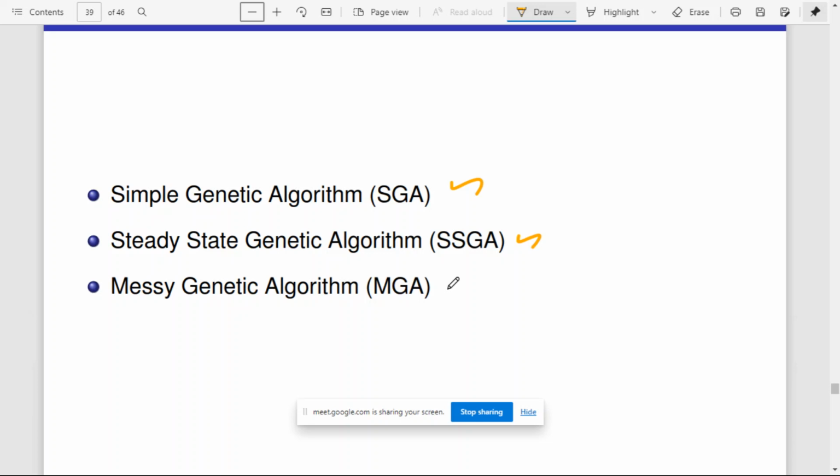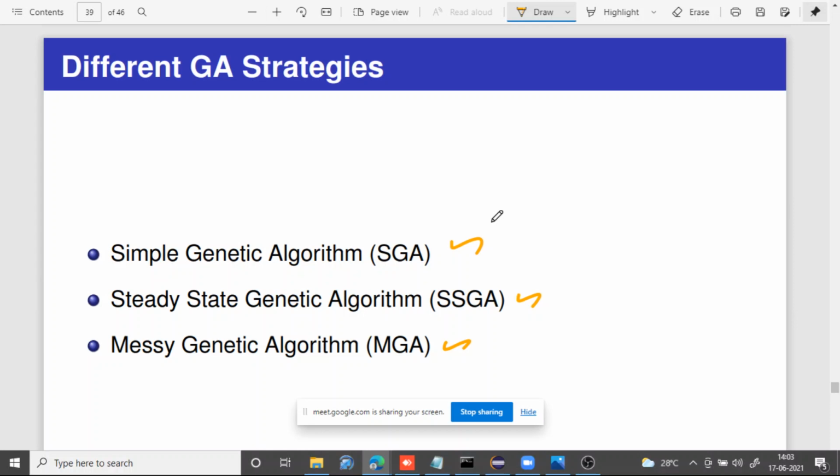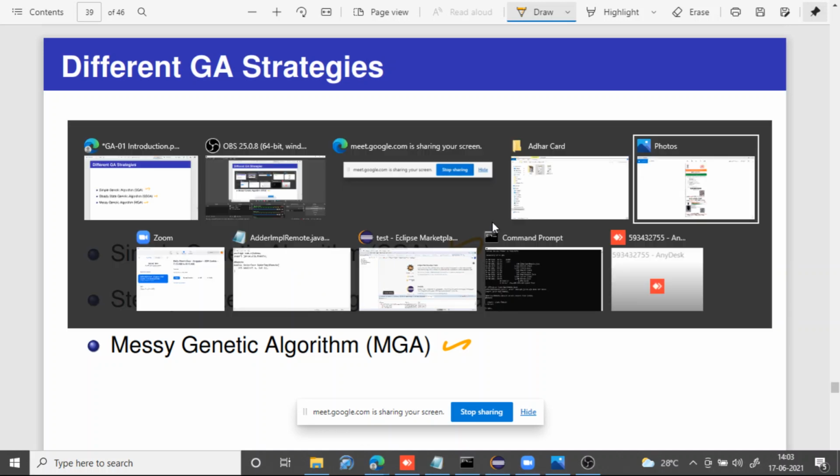Fine, let us discuss this in the next session. So we can stop here. In today's lecture we have discussed a brief introduction to genetic algorithm and an introduction to optimization techniques, and why the traditional optimization techniques cannot be used for most real world problems. Because of that we are going for evolutionary techniques like genetic algorithm, fuzzy logic, artificial neural networks, and ant colony optimization. Fine, let us stop.